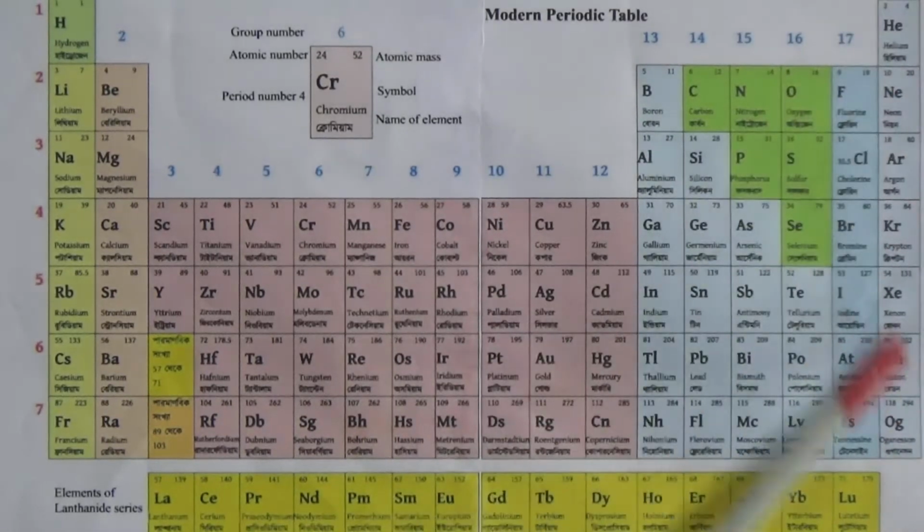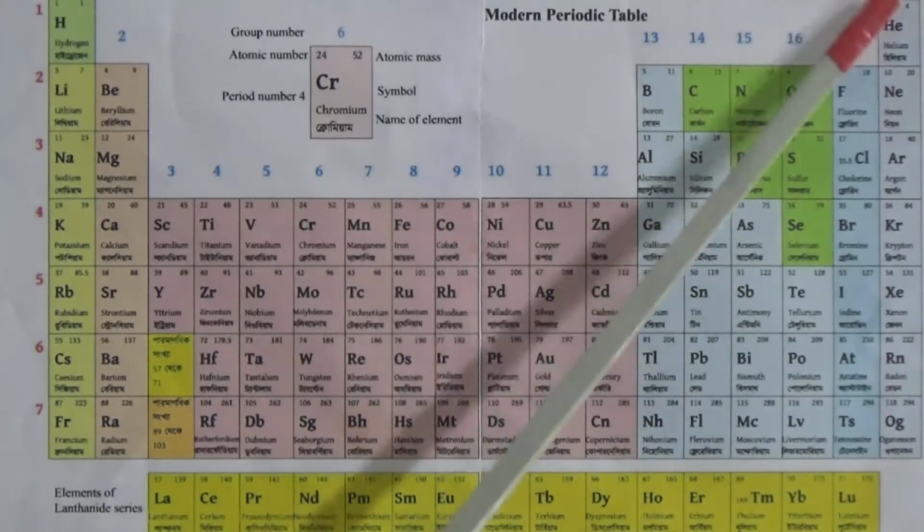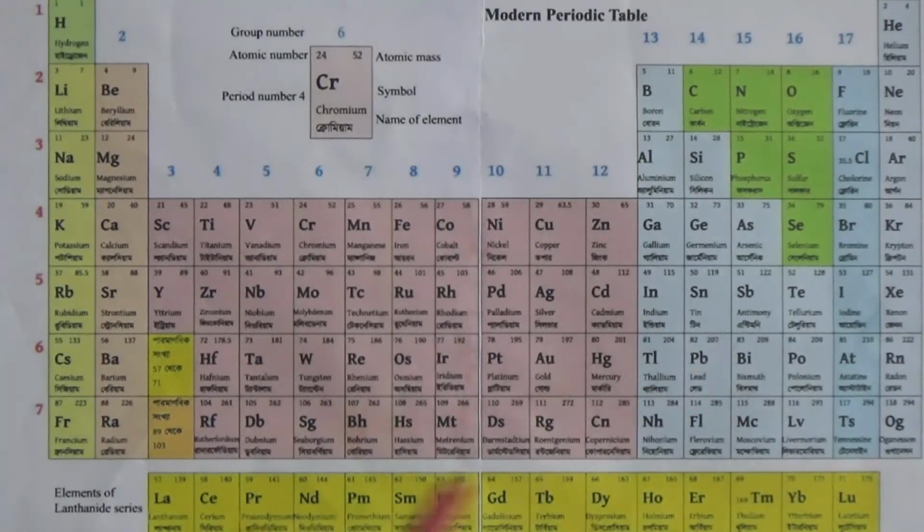And this is the inert gas group, and this is the halogen group, and this is the lanthanide series, and this is the actinide series.